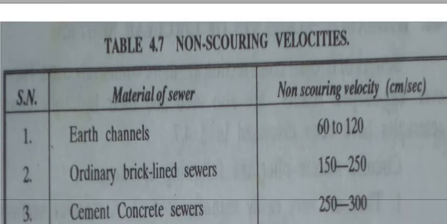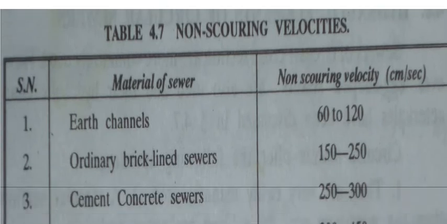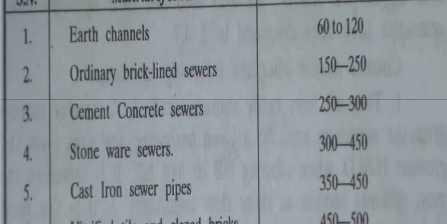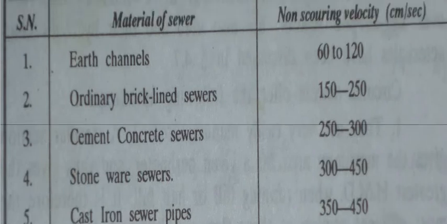Again, the non-scouring velocities are given, so you have to go through this and understand this, and you have to learn these velocities. These velocities are generally given in centimeters per second. You have to divide it by 100, and you will get the values in meters per second.